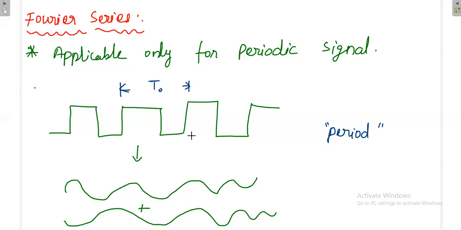If I see the repetition again, this signal will also get repeated with 2 T naught also. But out of this, which one is fundamental, which one is minimum, that we will call the fundamental time period. So for a Fourier series representation, definitely we should know about the periodicity of the signal.